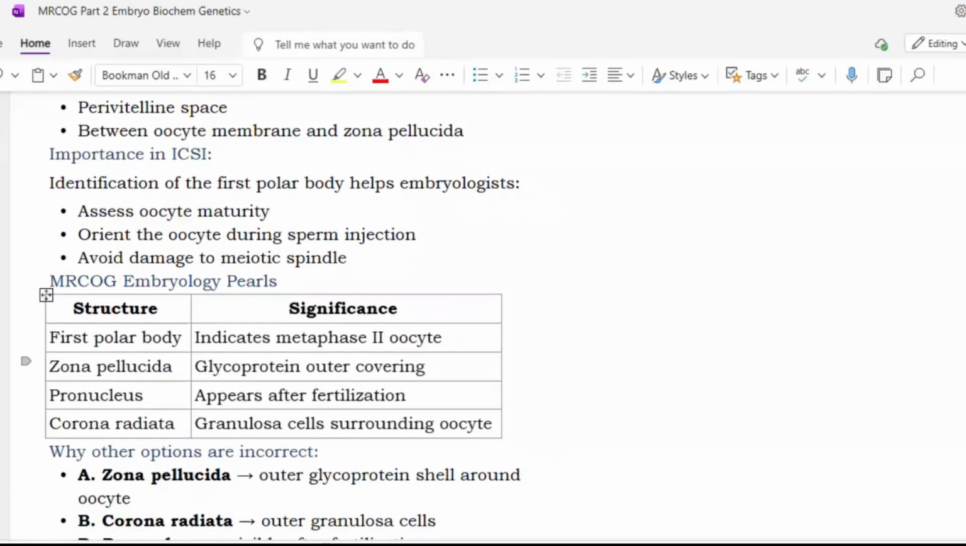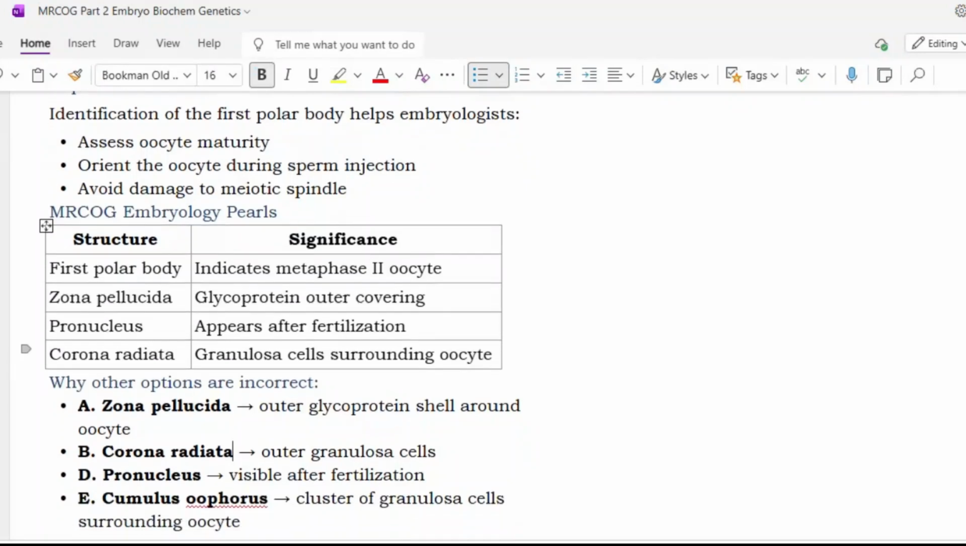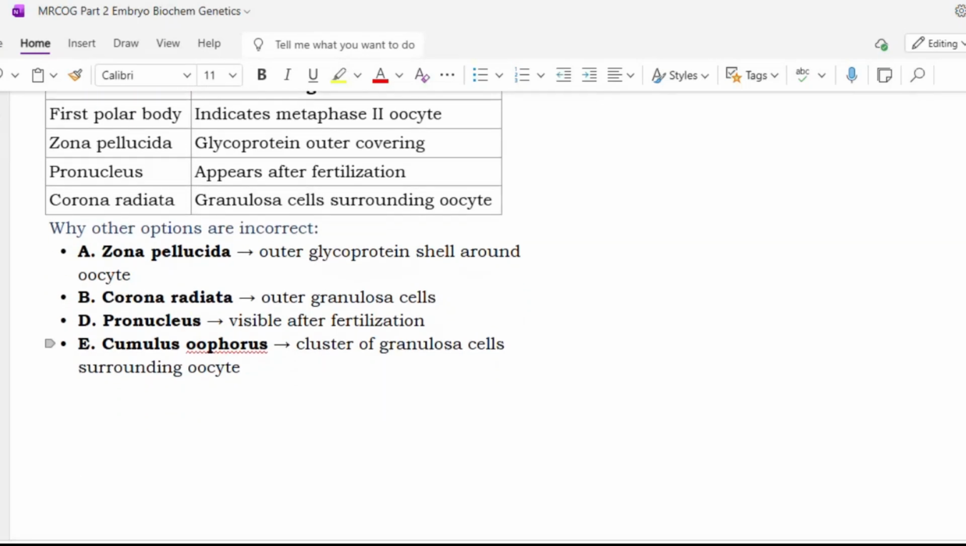The first polar body indicates a metaphase 2 oocyte. Why are the other options incorrect? Zona pellucida is the outer glycoprotein shell around the oocyte. Corona radiata is the outer granulosa cells. Pronucleus is visible after fertilization. Cumulus oophorus is a cluster of granulosa cells surrounding the oocyte. So that finishes the few questions from embryology. Thank you.